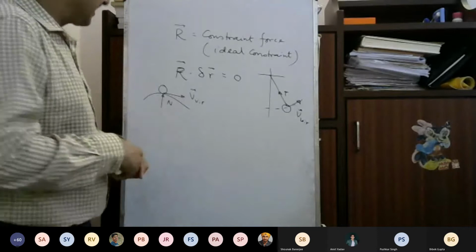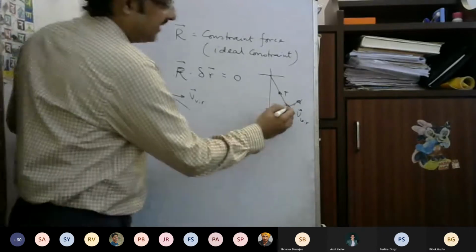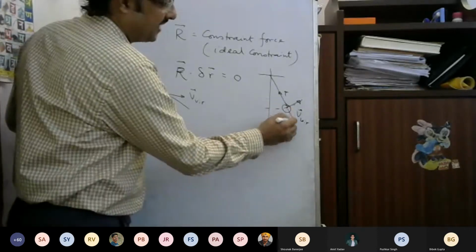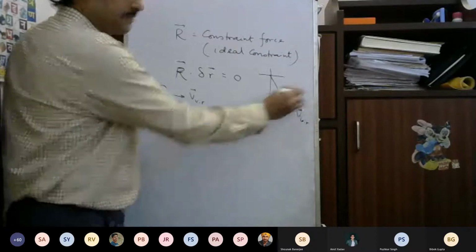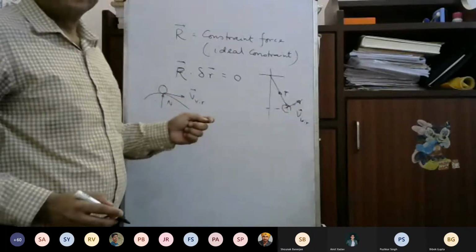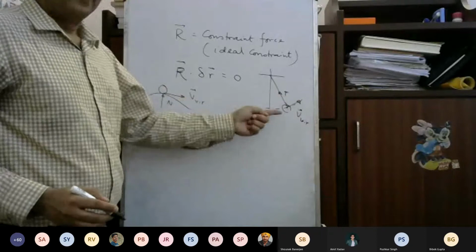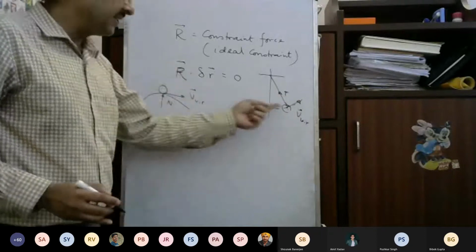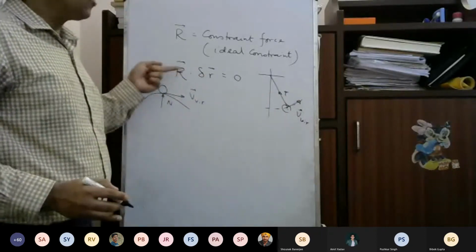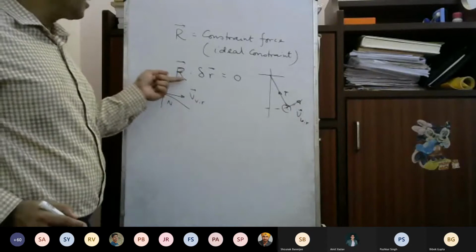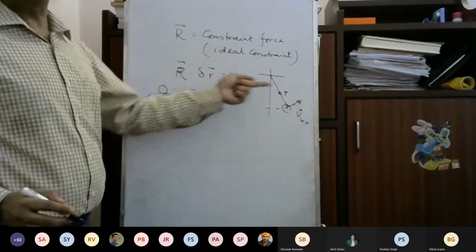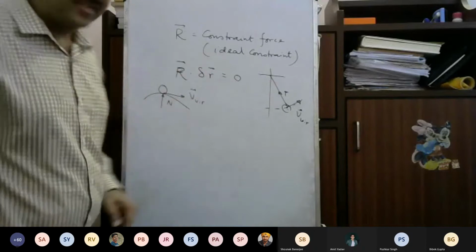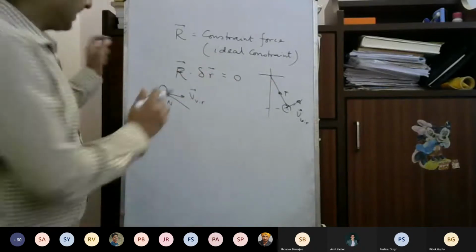No displacement in which direction? There is a displacement. Here the displacement is not there in this direction, right? But displacement is there in the perpendicular direction. Yes, sir. You are right that there is no displacement for the constraint force, not real displacement, but virtual displacement along the normal direction. There may be real displacement.